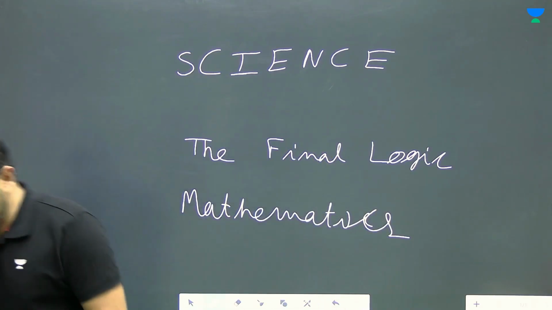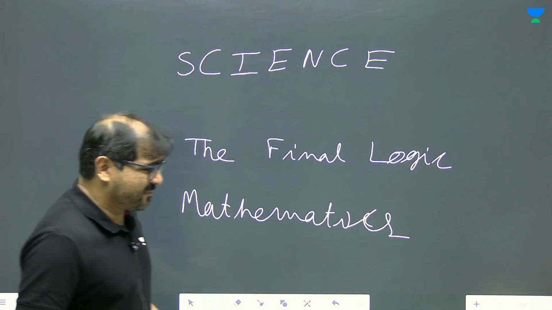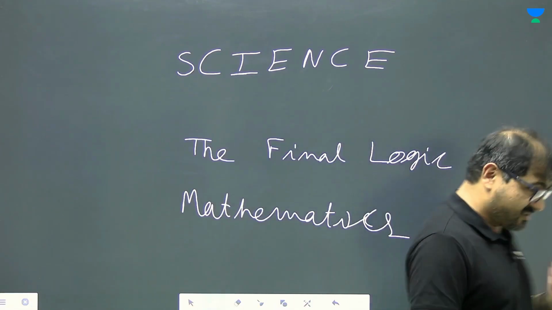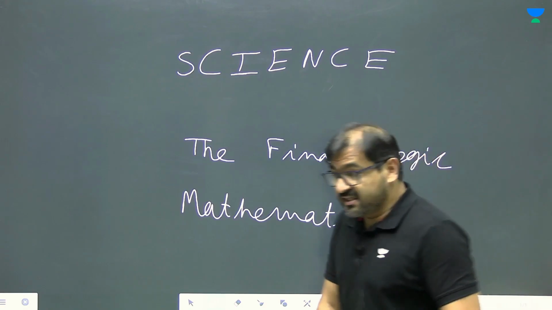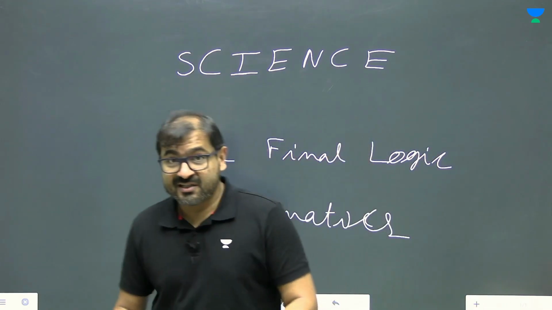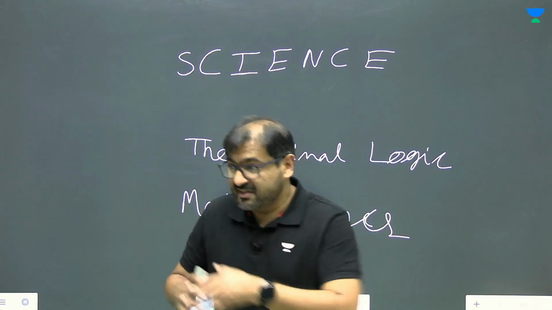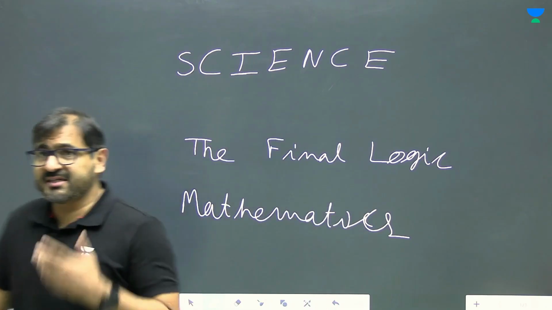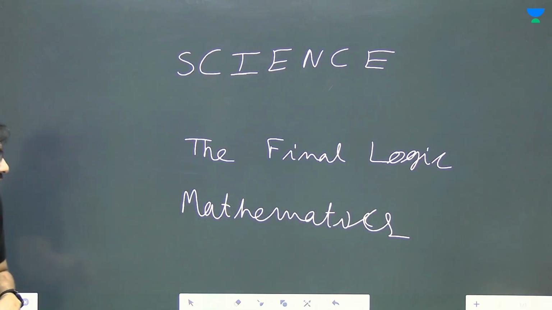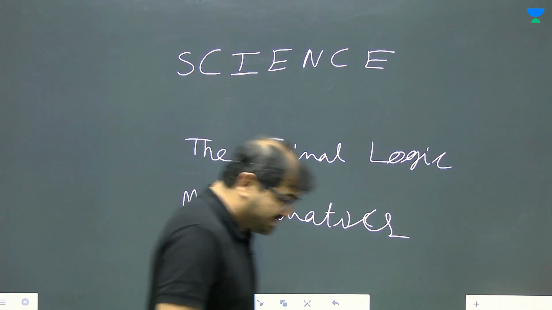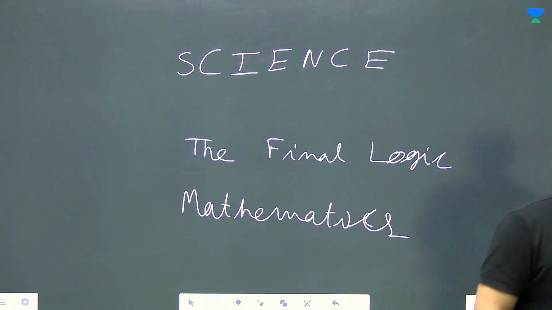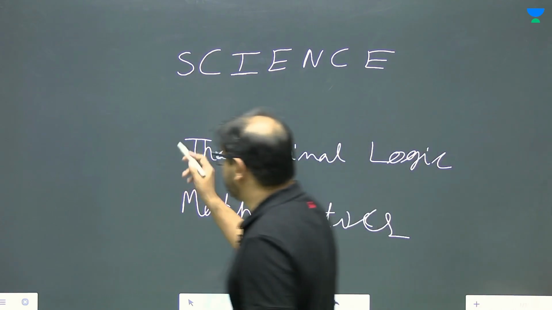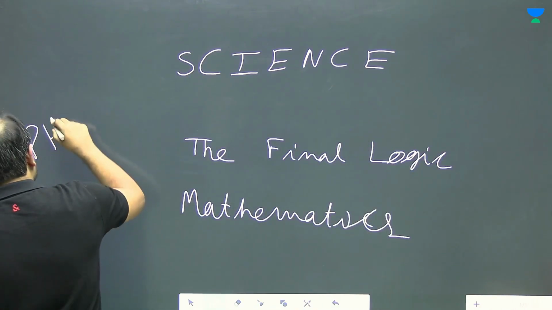So when I ask what is physics, I many times get these types of answers: study of nature. What is science? Scientific study of nature. These are the answers I have received, that science is scientific study of nature and physics is study of nature. But I would like to stick to this answer, that physics is the final logic of all science.